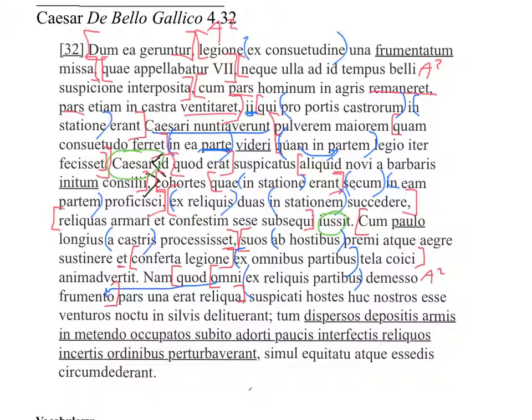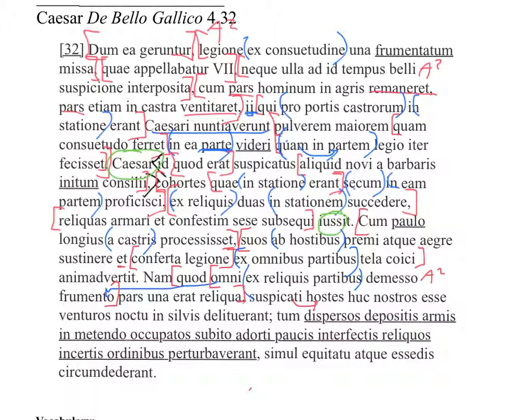Suspicati hostes. Suspicati. Now, suspicati looks like an infinitive or a participle, so we might be dealing with that here. We had suspicatus earlier in the passage, so I think it's deponent and means to suspect, just as it did back then too. So it's probably going with hostes here, right next door. So the enemies, having suspected,